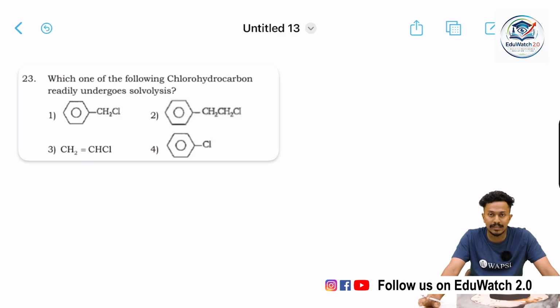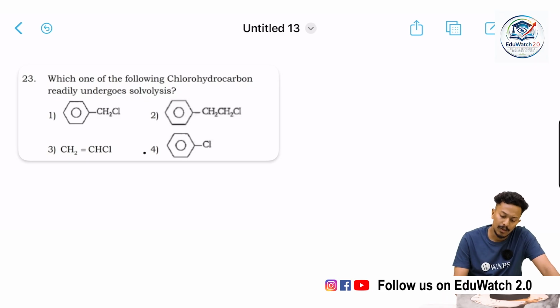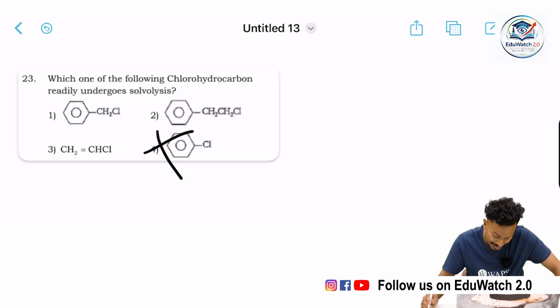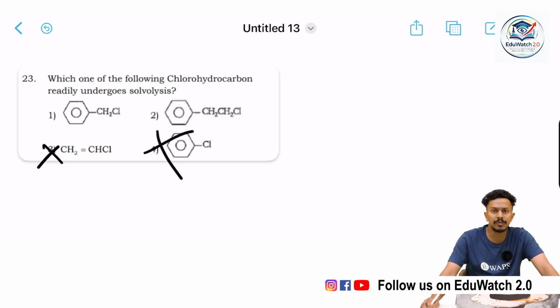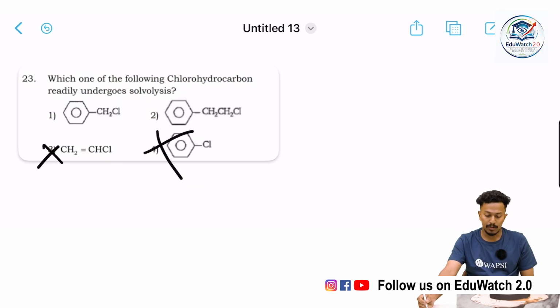Chlorobenzene cannot form a stable carbocation, and neither can this one, due to the adjacent double bond, the pi electrons cannot stabilize the positive charge. So both options C and D cannot undergo solvolysis.